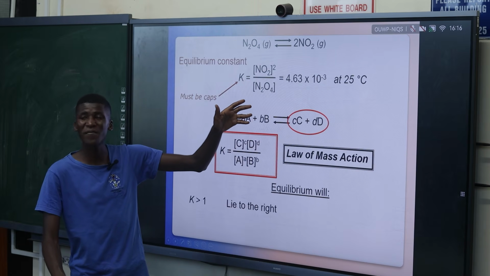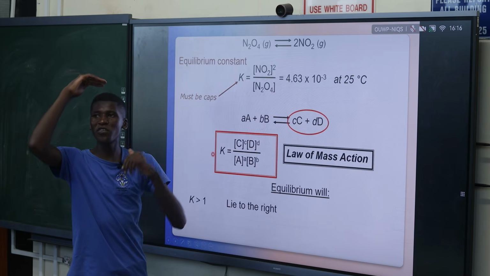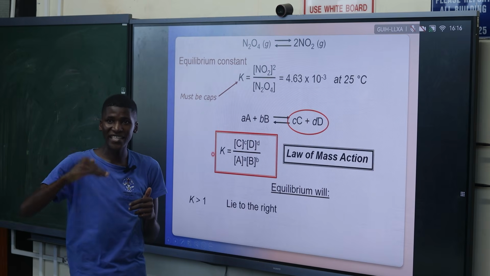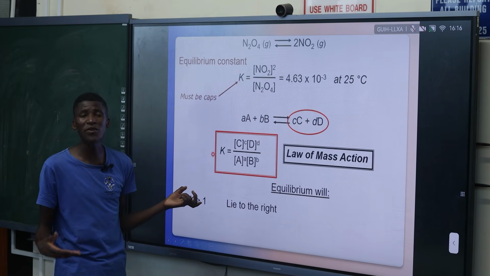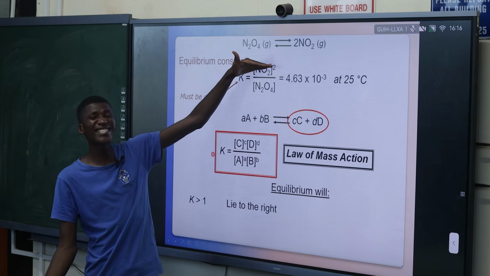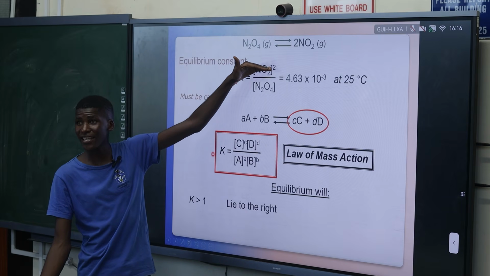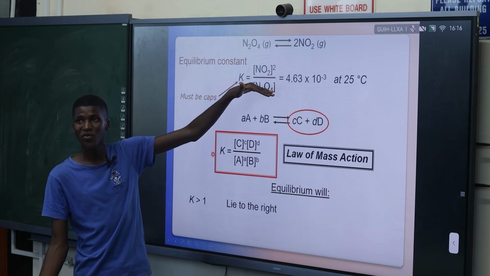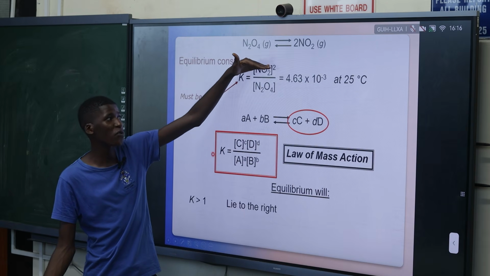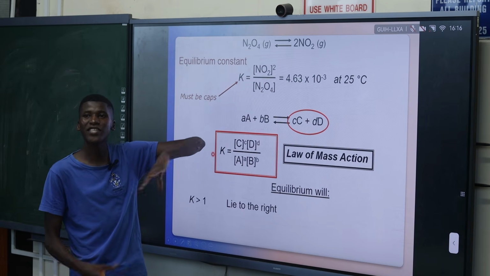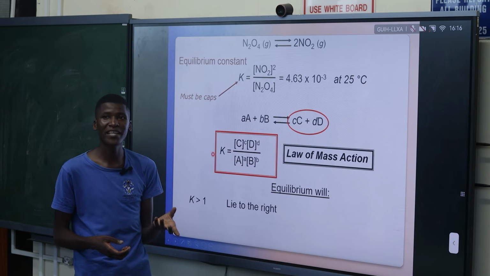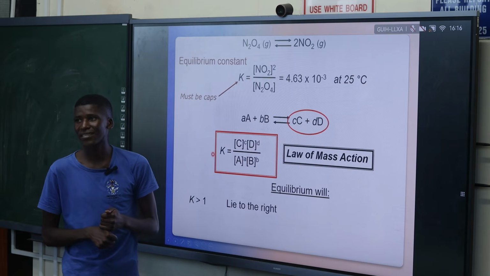As I said, concentration of products over concentration of reactants. So if K is greater than 1, mathematically the numerator is bigger than the denominator. In other words, the concentration of our products is greater than the concentration of the reactants, so the reaction favors the formation of products.